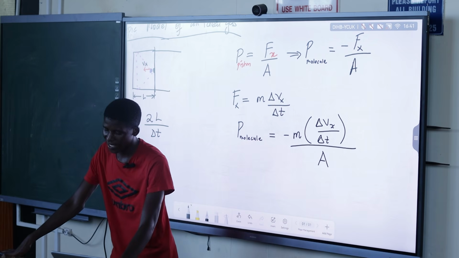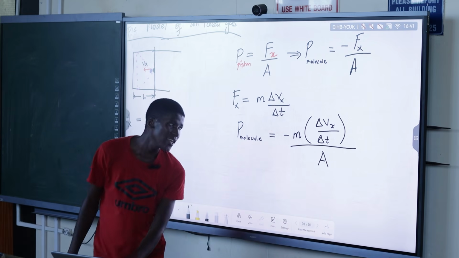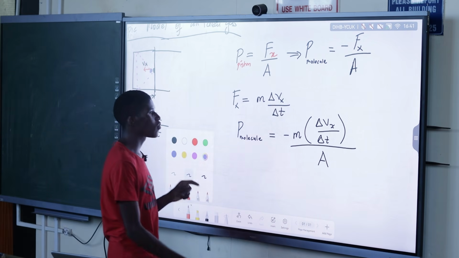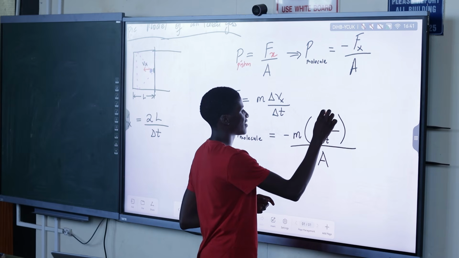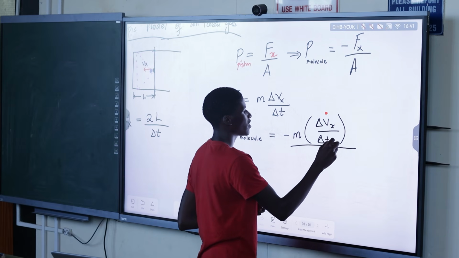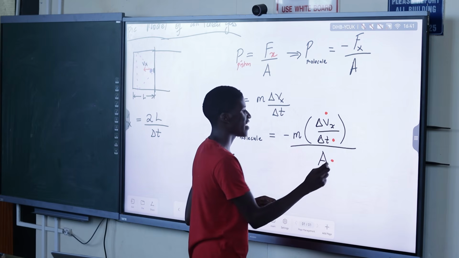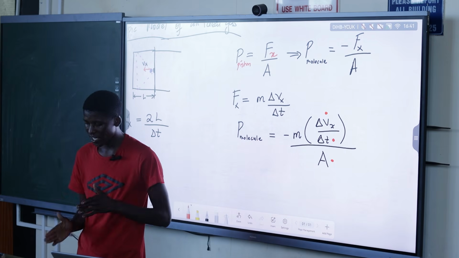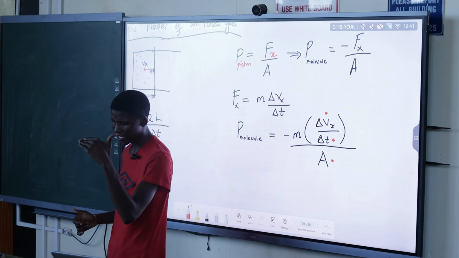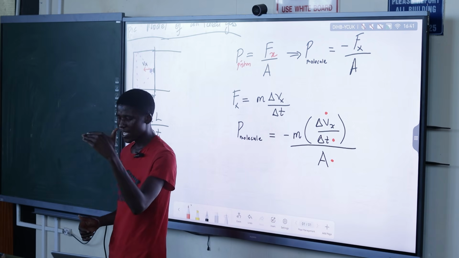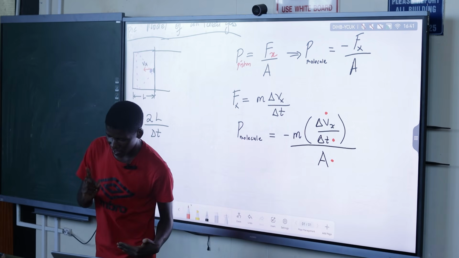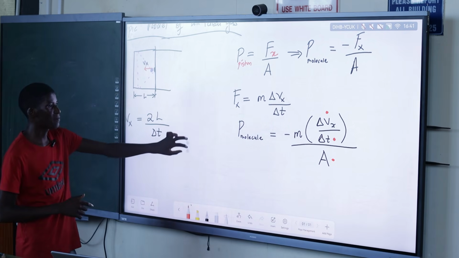Let's define these quantities sequentially: start from delta Vx, then go to delta T, and then to area. Yeah, I think that will be better.